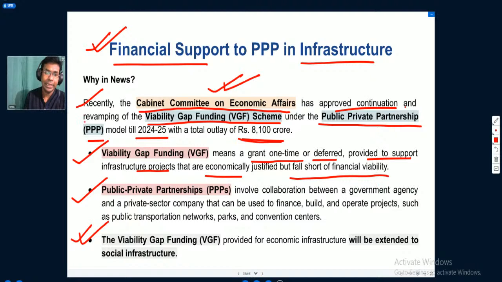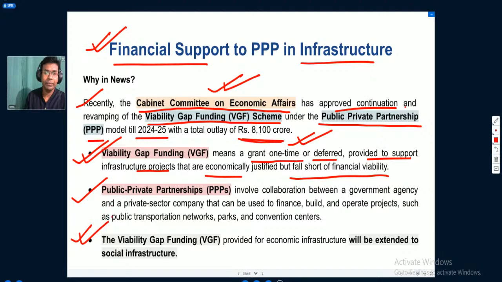Viability gap funding simply means that for those public-private partnership projects that are economically justified, the projects may need so much money as an investment to make them work, but they may not have sufficient funds to go ahead with the investment. In that case, the Government of India will provide financial support in those projects. That is known as viability gap funding. It is a kind of grant given on a one-time basis. It may be given by the central government or by the state governments.